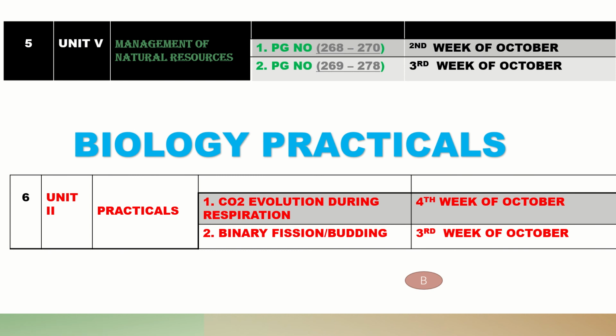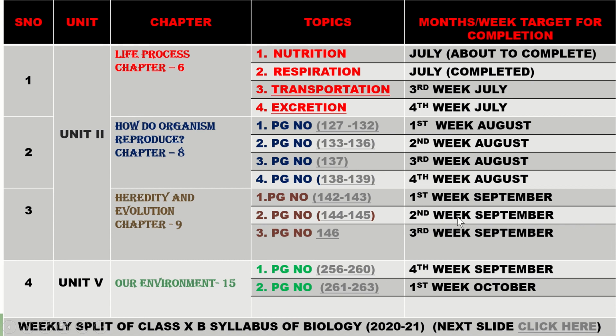So complete revision classes of all the 5 chapters will be there, and whatever doubts and confusions there are, we will carry on and cover all the different types of confusions and doubts. I hope I have made you clear about the systematic distribution of the biology chapters, the month wise distribution, the weekly targets for completion, and the topics. So these are all topics.